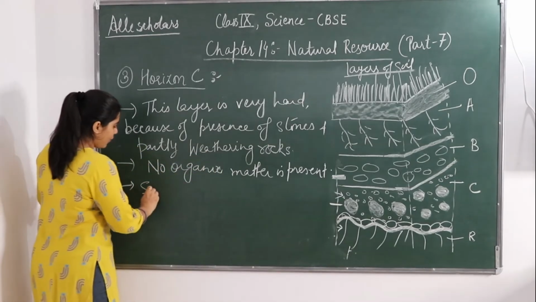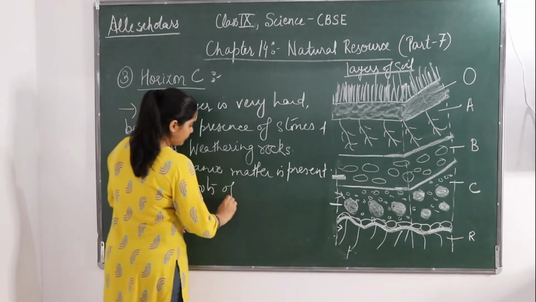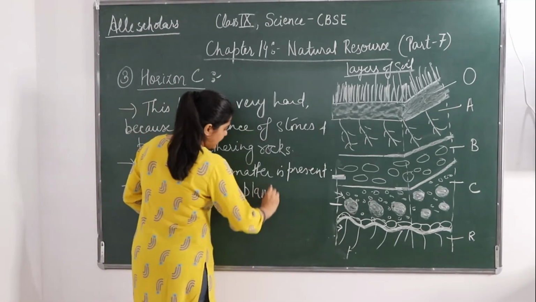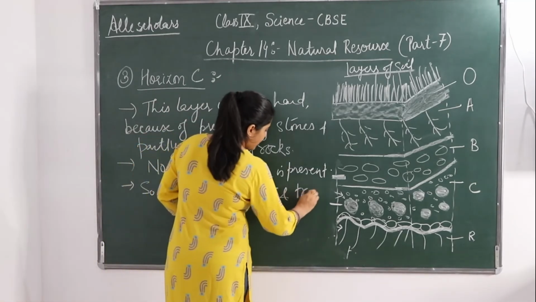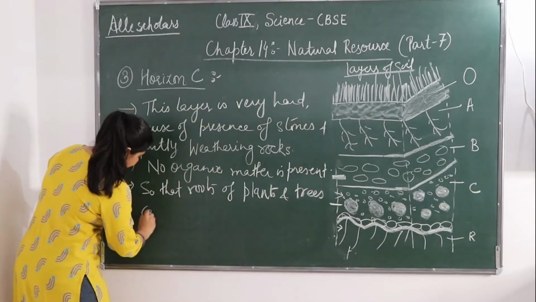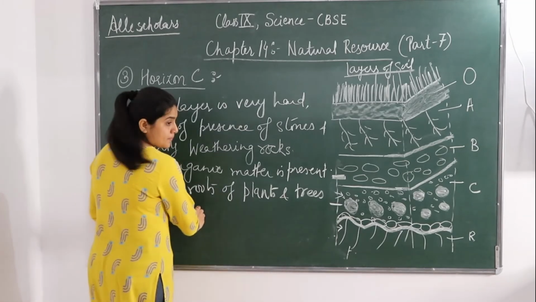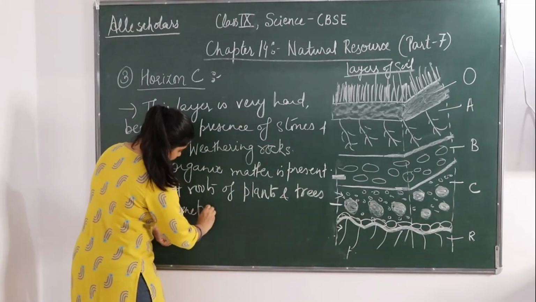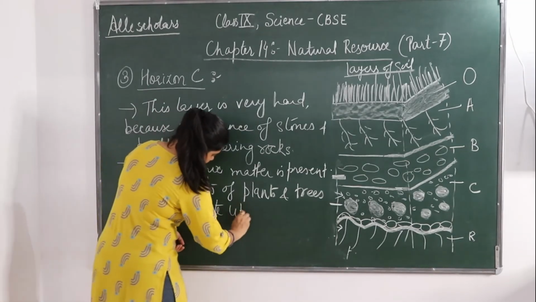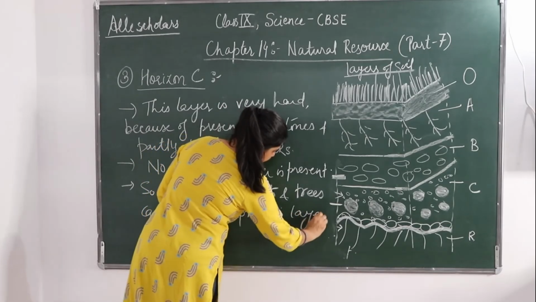Okay, so the roots of plants and trees cannot penetrate up to this layer. Fine.